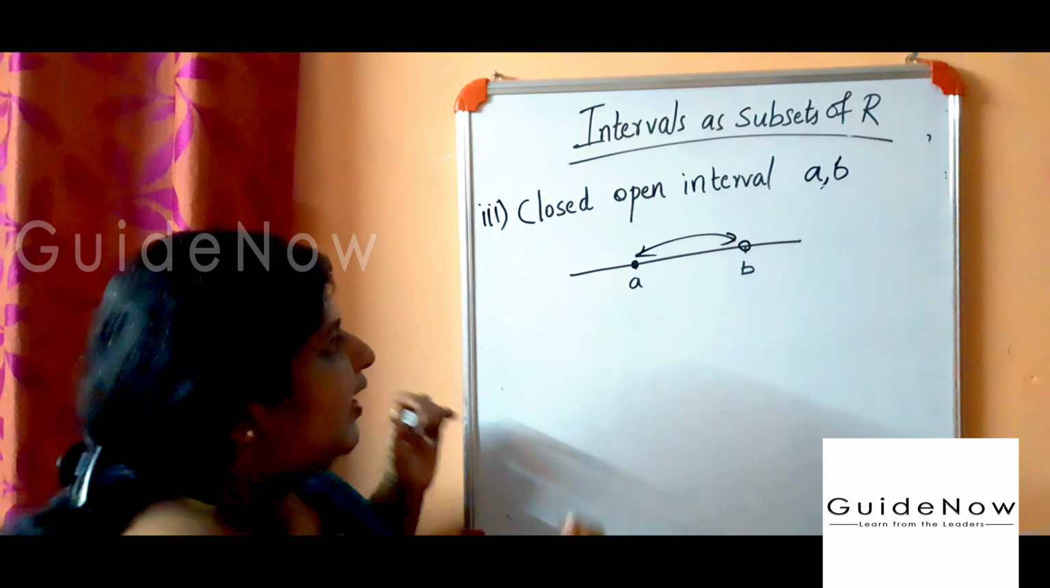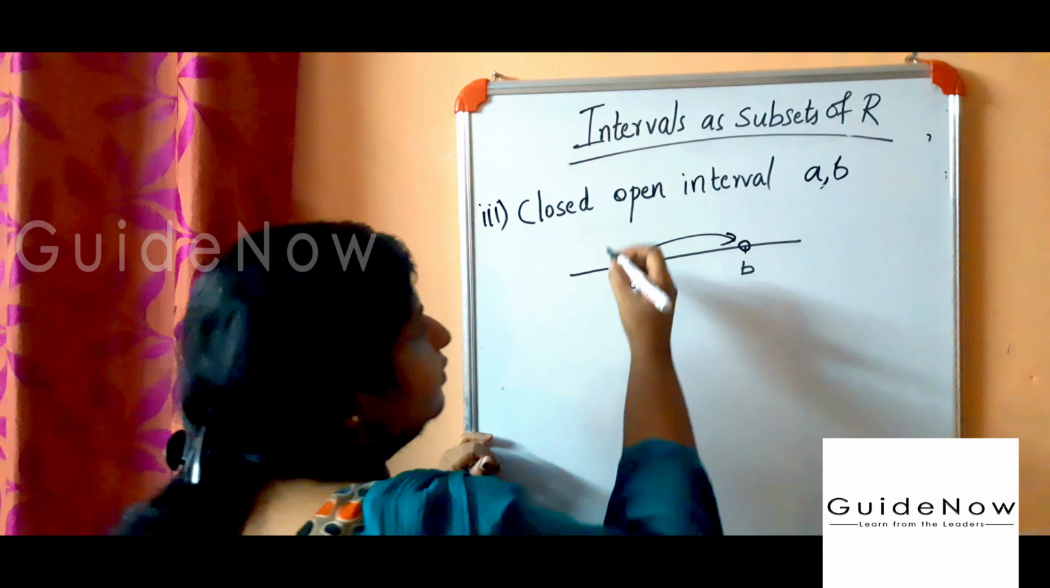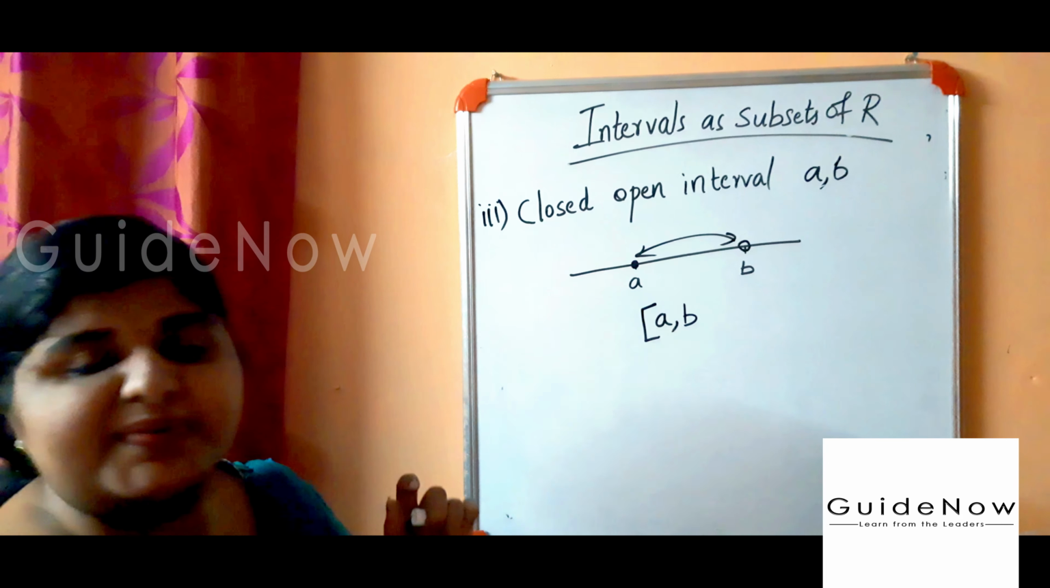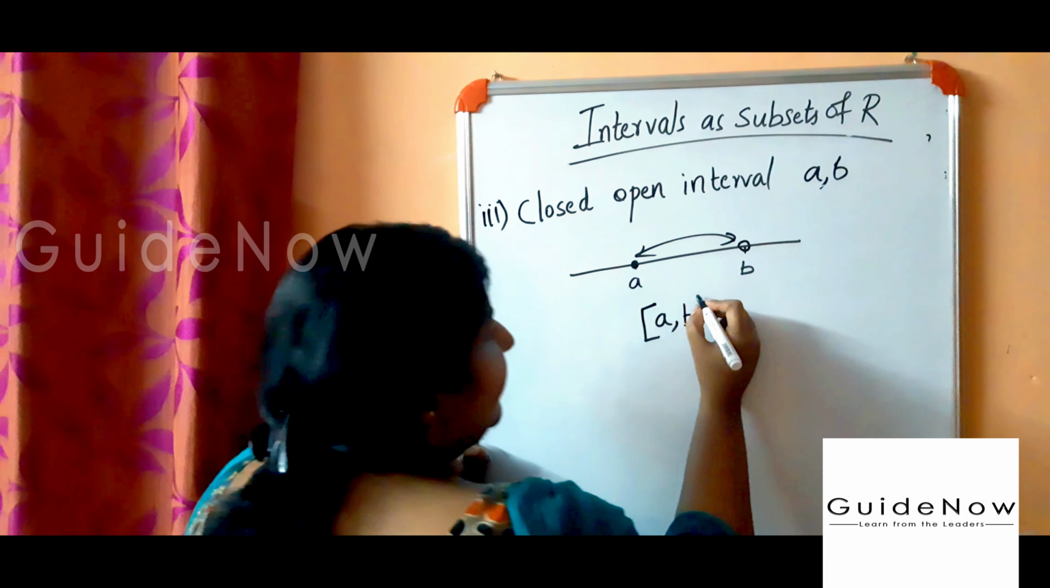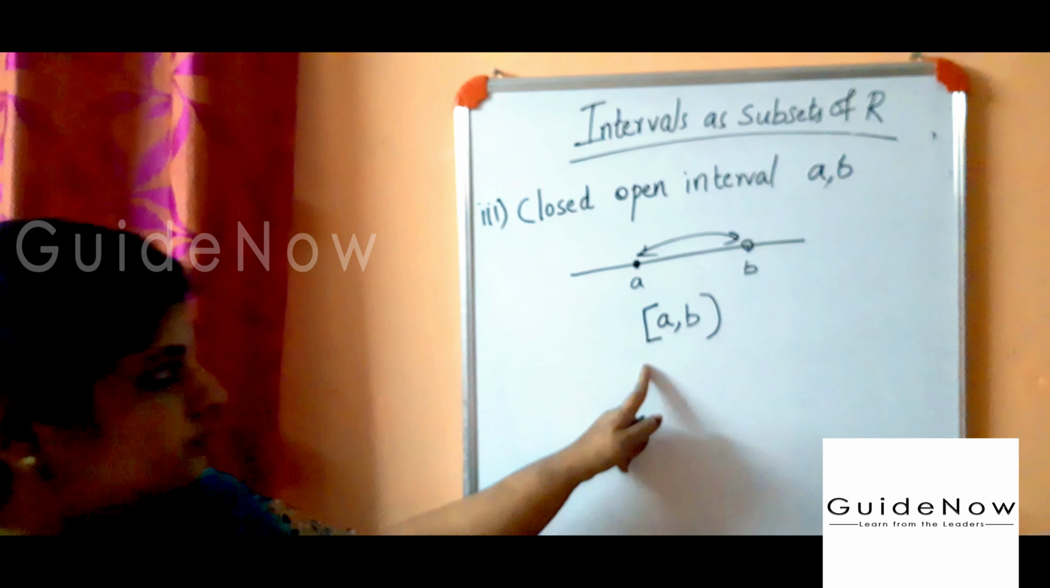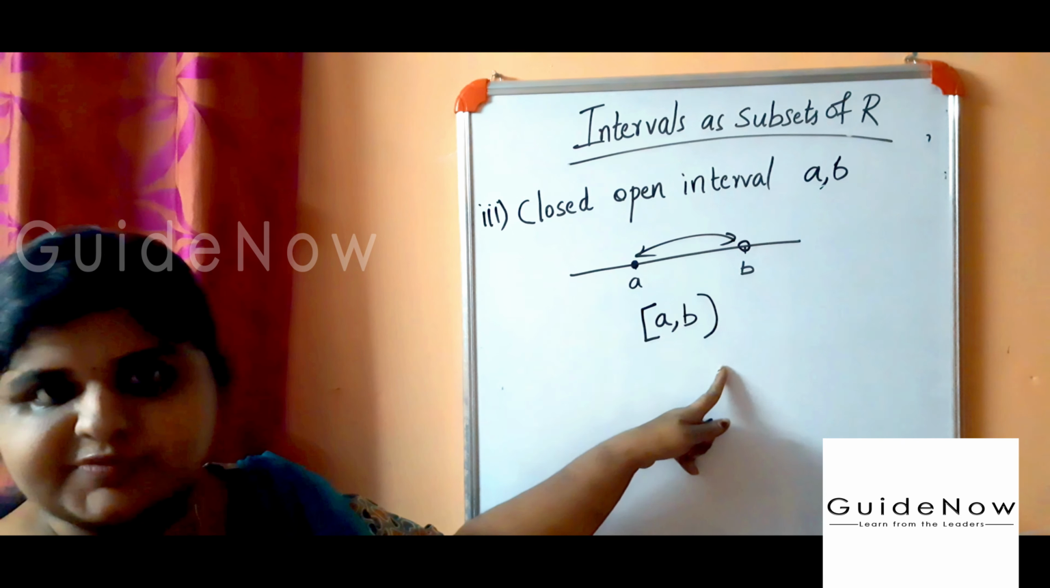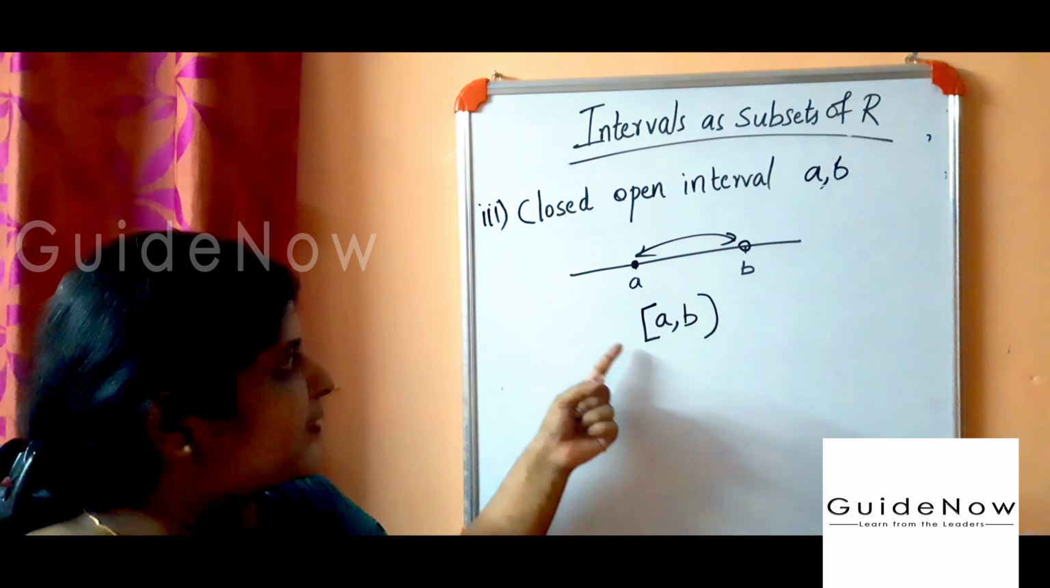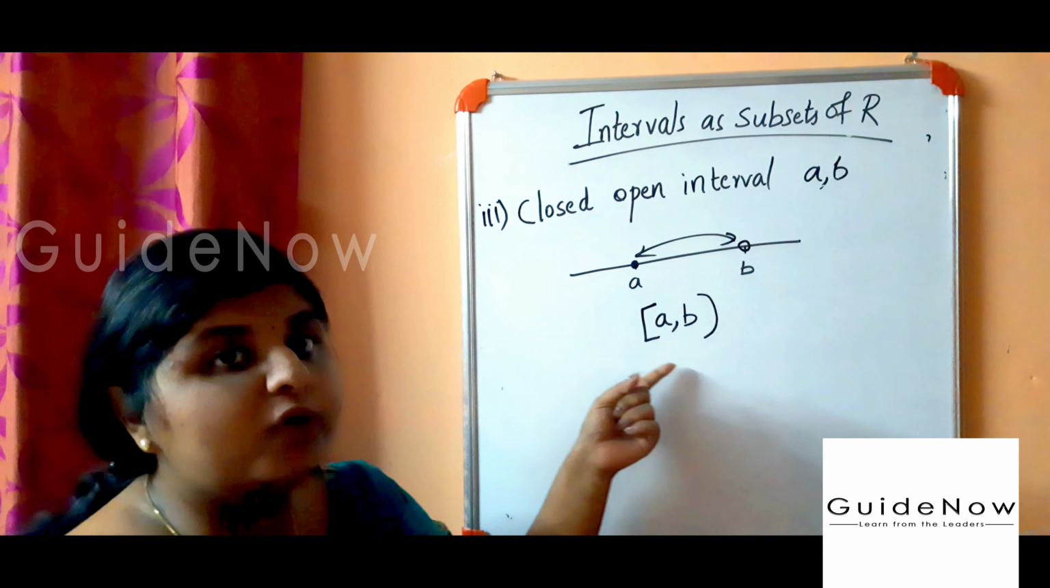How to write this one? For closed, which bracket is there? Square bracket, A comma, then B. Next, B is what? Open interval. Open interval is represented by circular brackets. So this is the representation of the closed open interval of A and B.